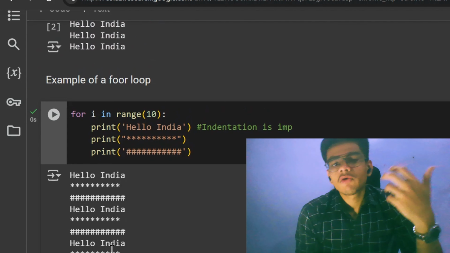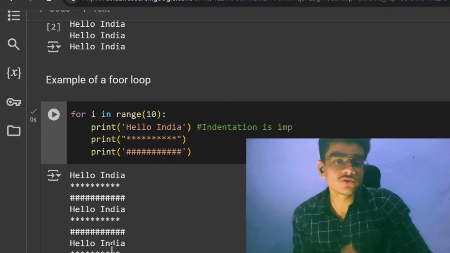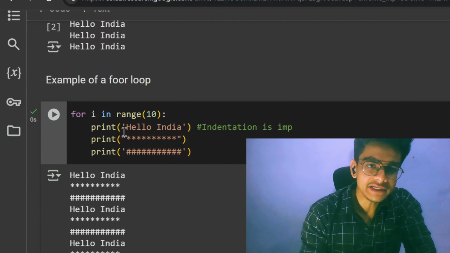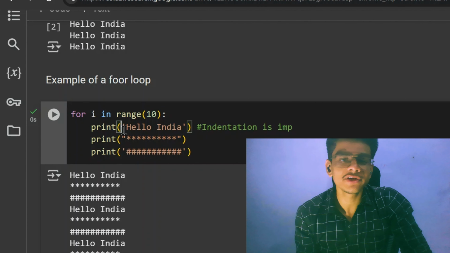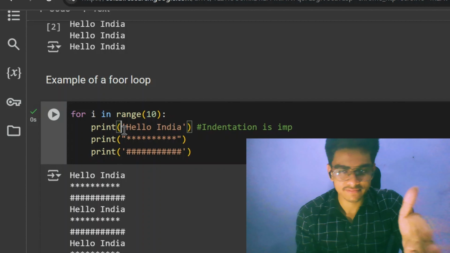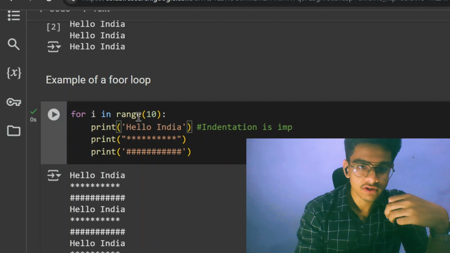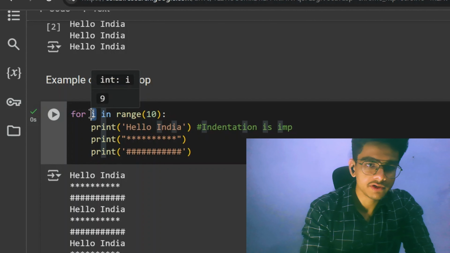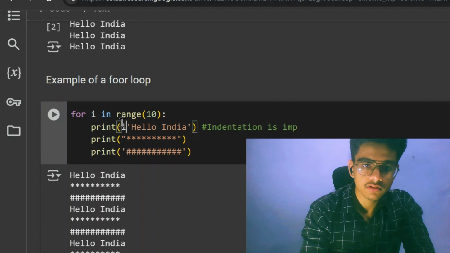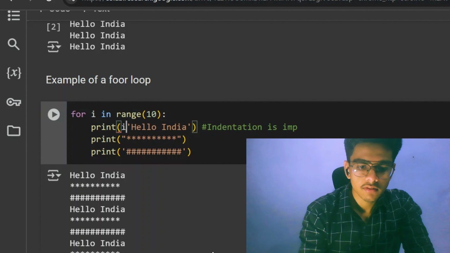You will say, what is the guarantee of it? How can you say that कि वो 10 बार print हो चुका है? So for that, what I can do is print i. Like you also get to know for every i how many times this loop is repeating itself. Okay, you can understand through it. Okay, let me do that.